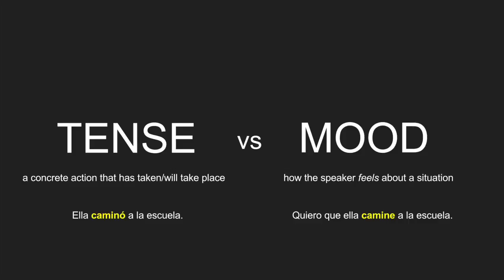In the first sentence, ella caminó a la escuela, this is a concrete action that has taken place in the past, and therefore we would just use the normal preterite. However, in the second sentence, the speaker, I, quiero que ella camine a la escuela. I want the girl to walk to school. And therefore, because the second sentence shows what the speaker wants, we would use the subjunctive tense.